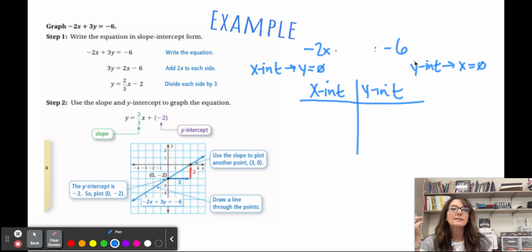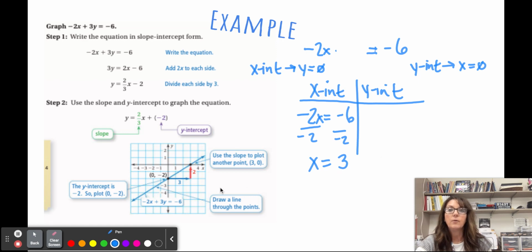All right. So we have this equation, right? Because 0 times anything, and 0 times 3 is 0. So we are solving negative 2x is equal to negative 6. In class, I'll be able to put my finger over the variable, but on this, I can't. I was trying to find something to cover it up, and I just didn't do a very good job. Okay, so if we're solving this part of the equation, we can divide both sides by negative 2 and quickly get to the fact that negative 6 divided by negative 2 is a positive 3. So it's going to cross the x-axis at 3. That's going to be (3, 0).